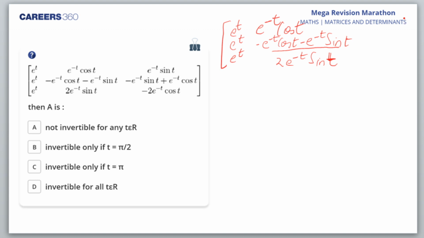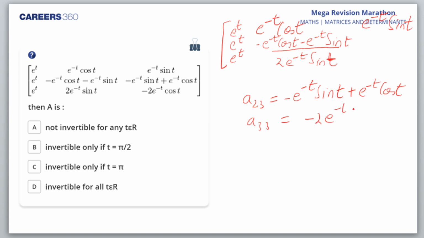Rupam Mandal, A you are getting. Okay. And the third is e^(-t) sin t, third column. And then Aditya, invertible only at t is equal to pi by 2. Okay. And here, this A23 element, I am writing it here, Jatin. It is minus e^(-t) sin t plus e^(-t) cos t. Okay. And A33 is minus 2 e^(-t) cos t.